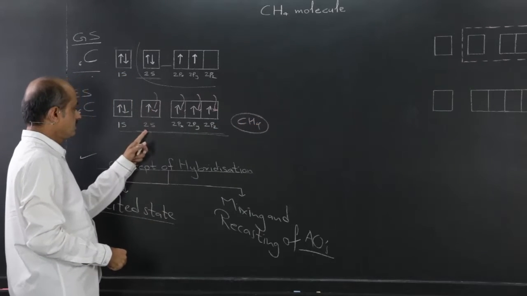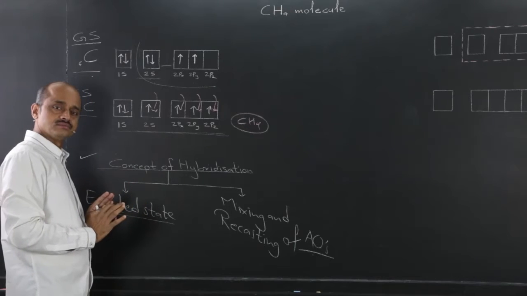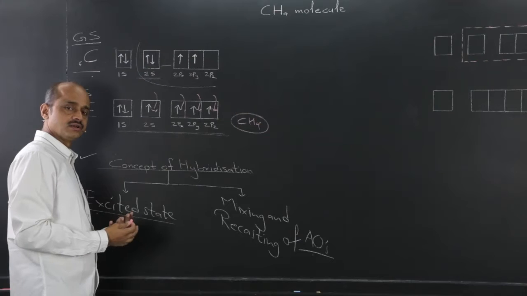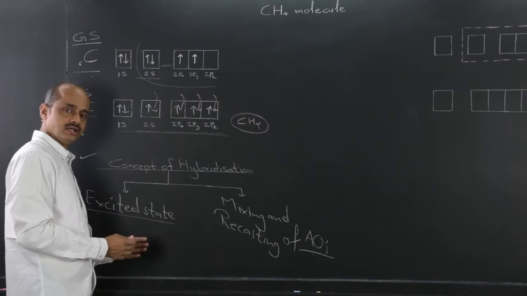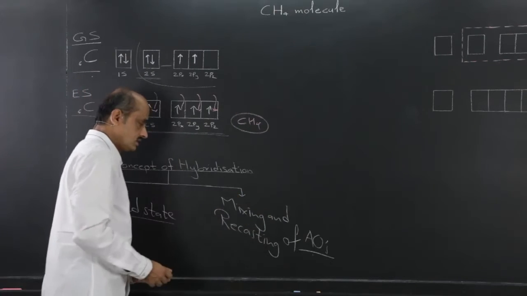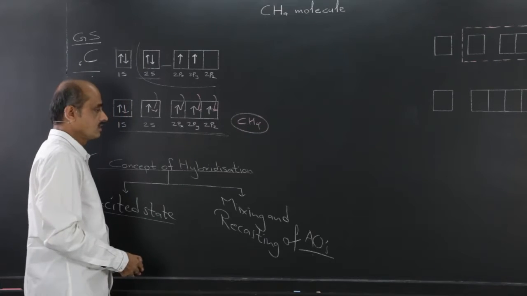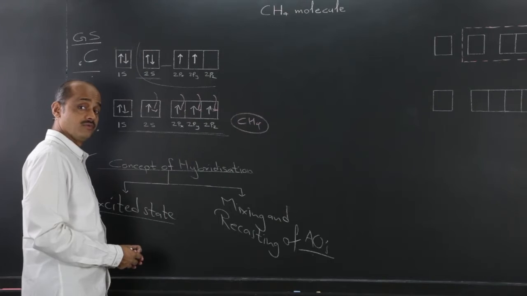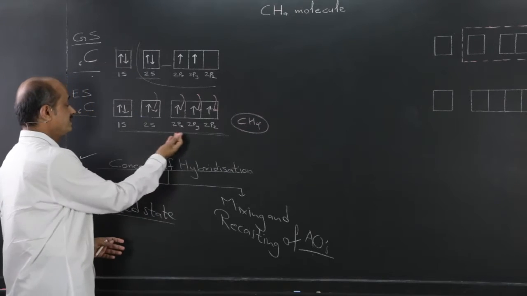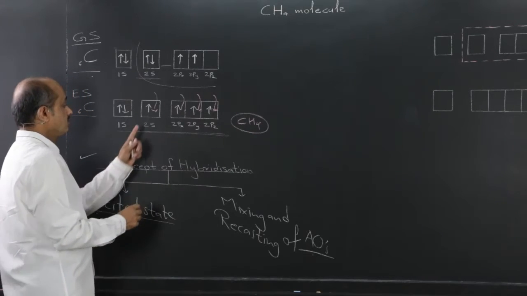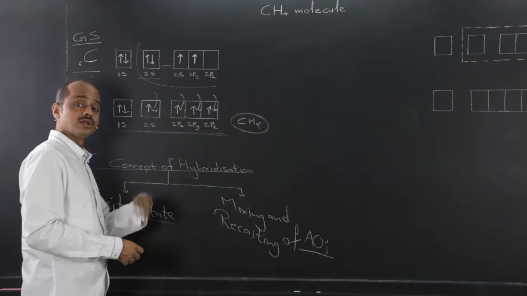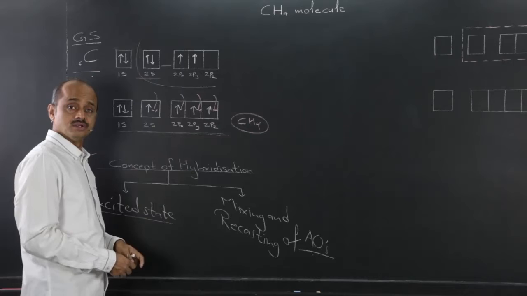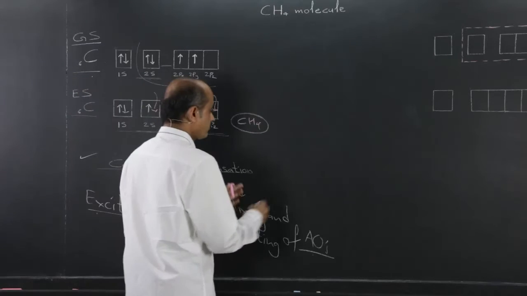But if we explain only on the basis of the excited state, and don't switch over to mixing and recasting or actual hybridization, then what problem will arise? Valency is explained: 4 unpaired electrons, 4 valency, 4 electrons of hydrogens, 4 bonds, CH4 molecule.